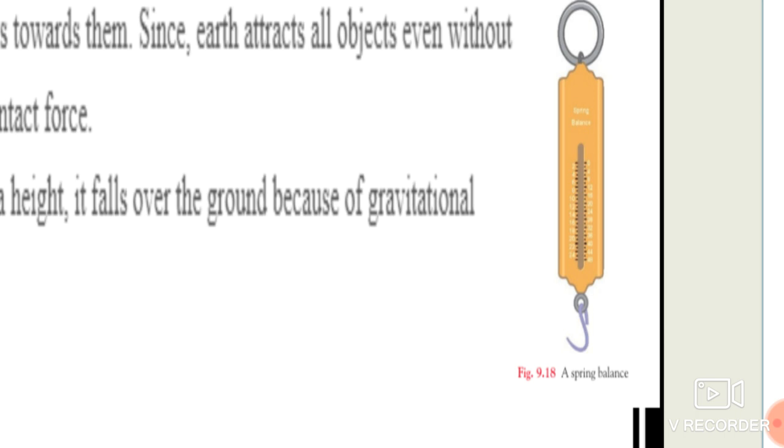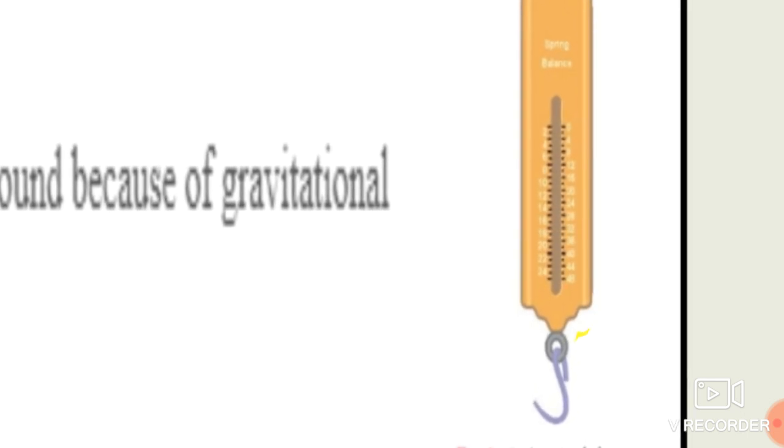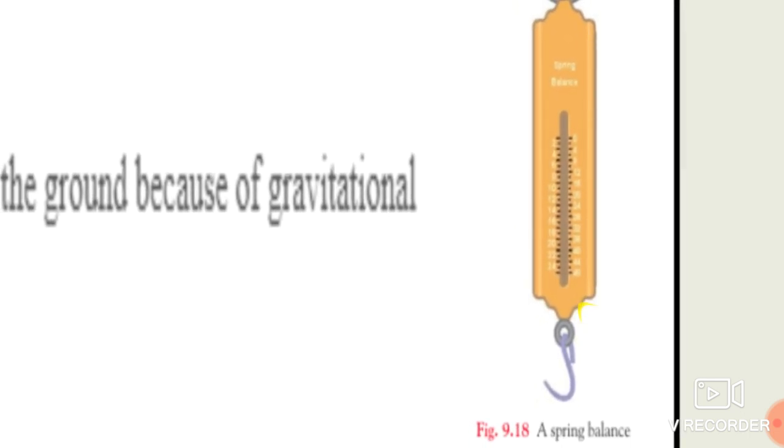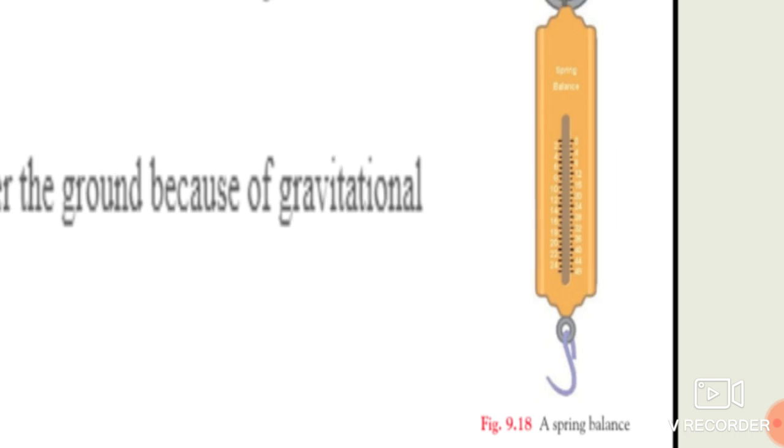A spring balance is an instrument which we use to measure the weight of an object. So the scale on this spring balance moves when someone applies a force from one end, to this hook.